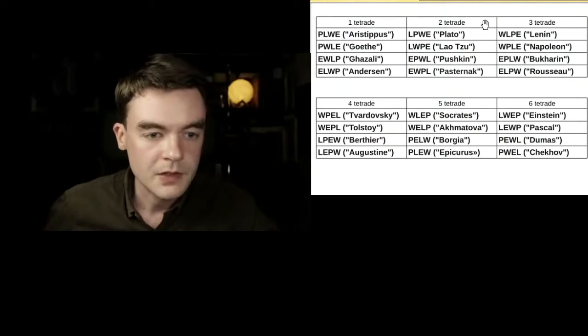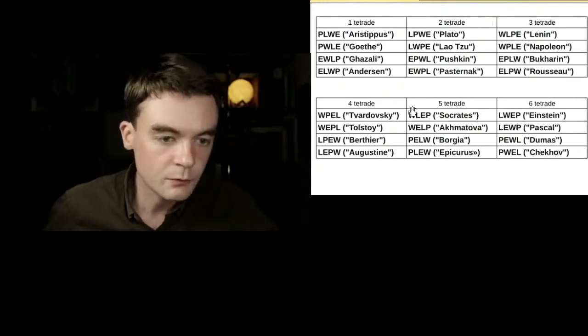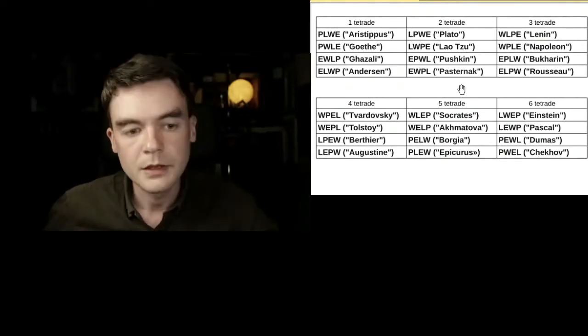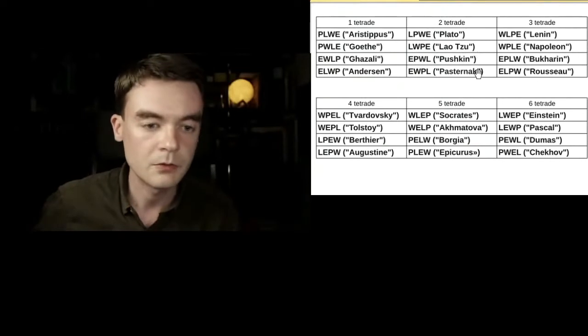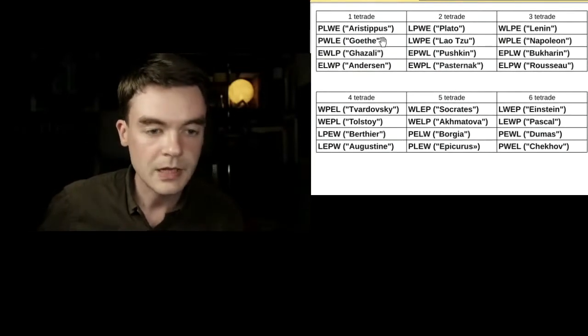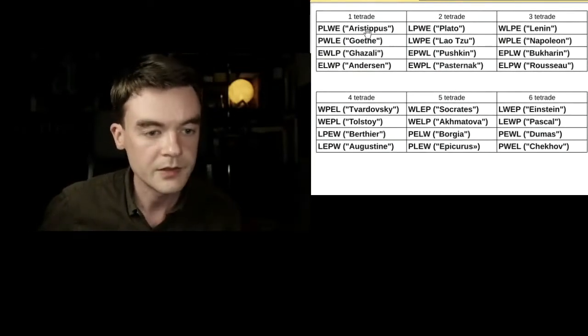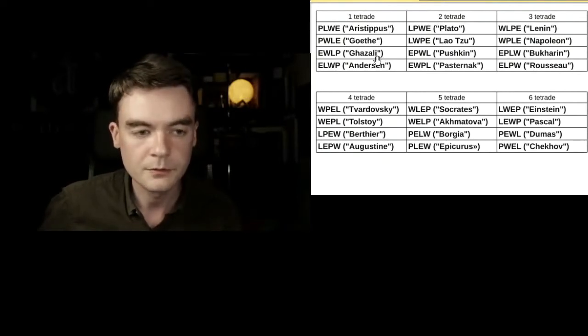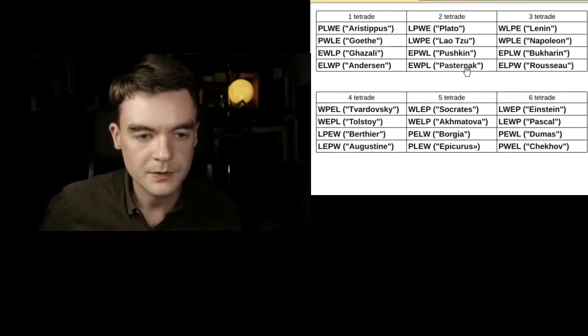For example, we have the second tetrade, and here we have 2 types with first logic and 2 types with first emotion. And they also make 2 pairs that complement each other according to 4 functions. So the names of types: we have Aristippus, Goethe, Ghazali, Anderson, from different epochs, from different spheres, but there are many writers, philosophers: Plato, Lao Tzu, Pushkin, Pasternak, both Russian writers.